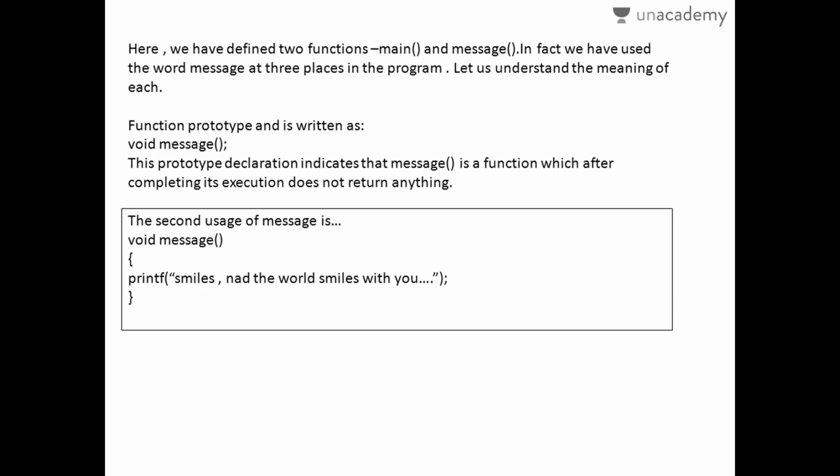Let's see why. Function prototypes are written like this. When you write void or int, that is called a prototype. We write the function prototype like this, and this prototype declaration indicates that message is a function which after completing its execution does not return anything. As I said previously, when you write void, it does not return anything. This is the second usage. In the second usage we write void message and then give a printf statement within this function.